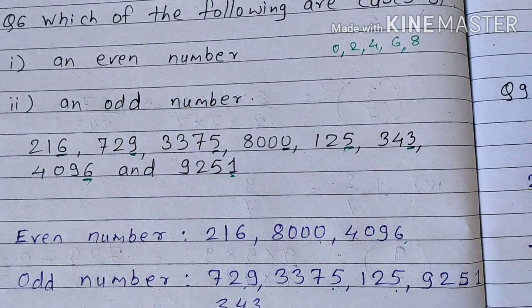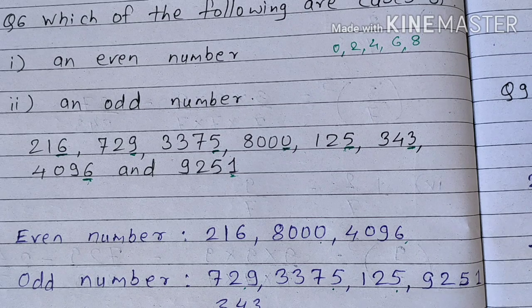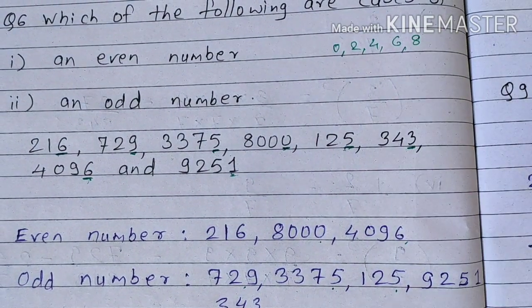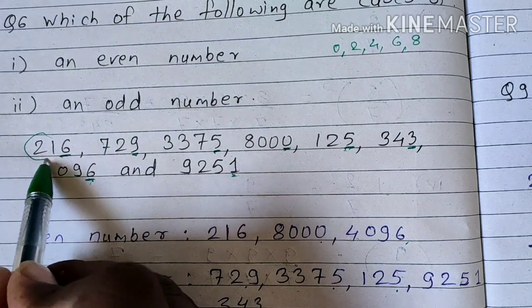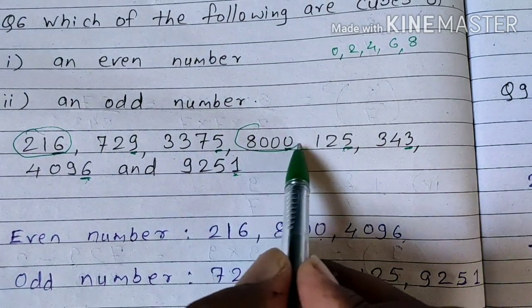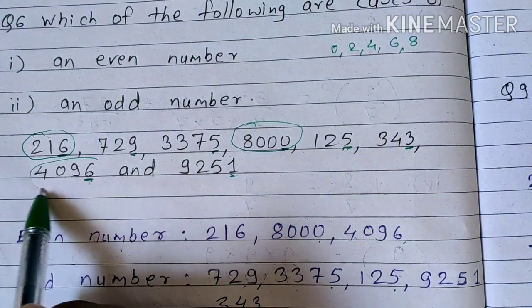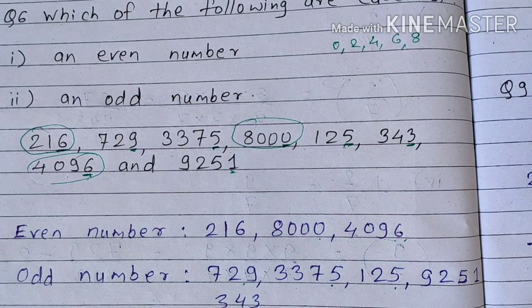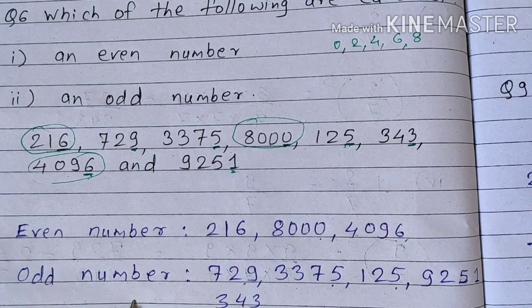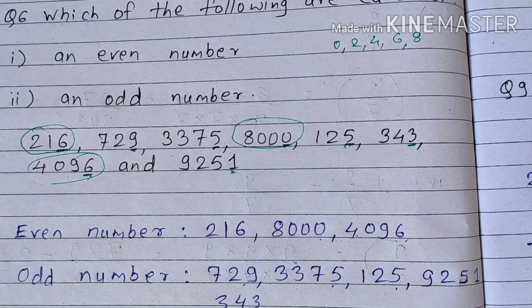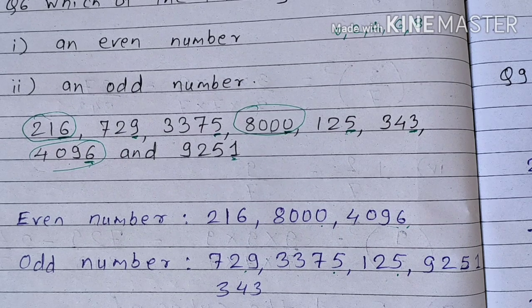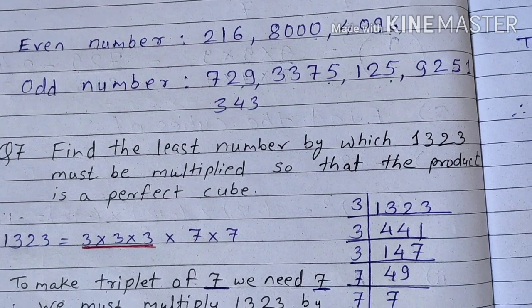So understood everyone? We only have to think about the unit place. If the unit place consists of 0, 2, 4, 6, 8, such numbers are even numbers. This number is an even number, and also this is an even number. 1, 2, 3, so these 3 numbers are even and the remaining are all odd numbers. Understood till here? Okay. Next, question number 7 is here.